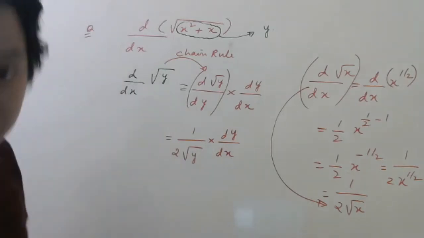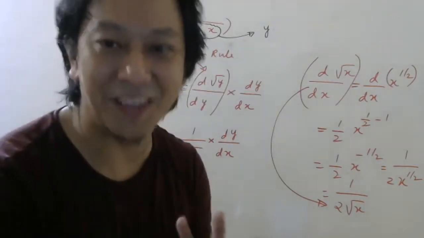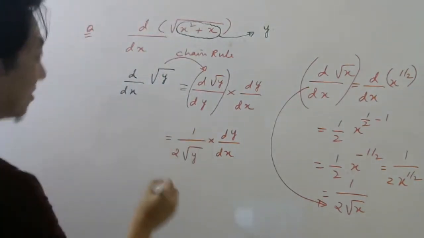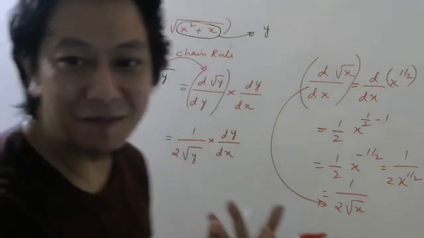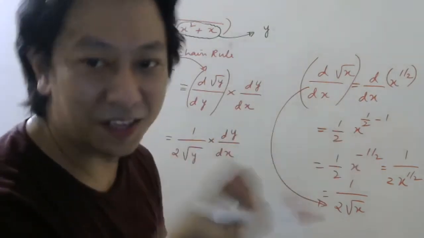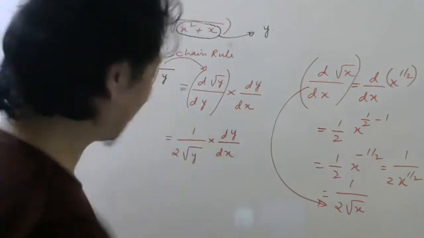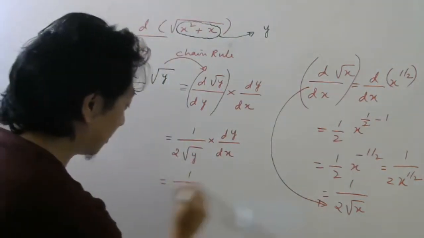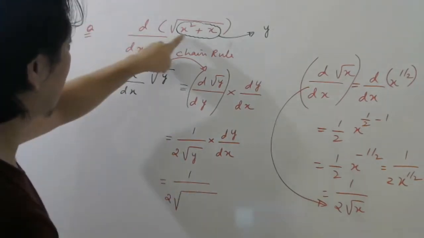So once you have done this part, now you put whatever was y. The answer should be in terms of x, because in the question there is only x. So how can the answer be in terms of y? It should be in terms of x only. So now you put the substitution. What is y? x square plus x.